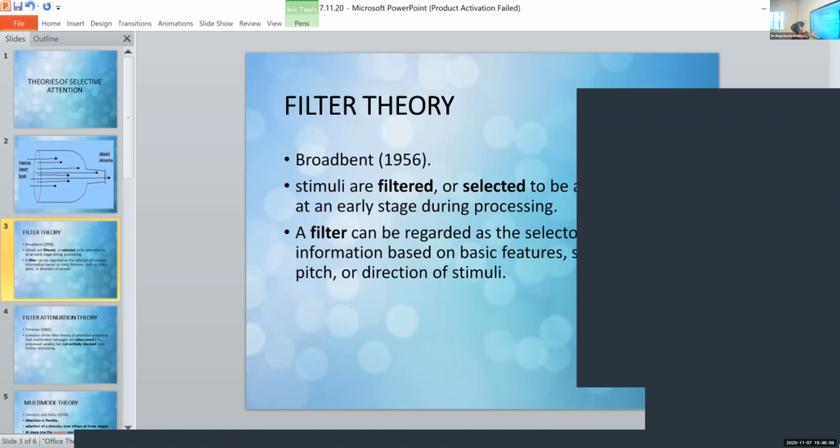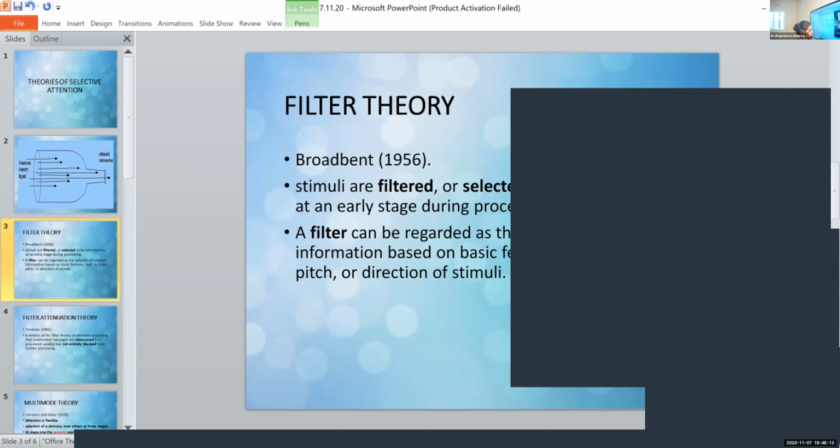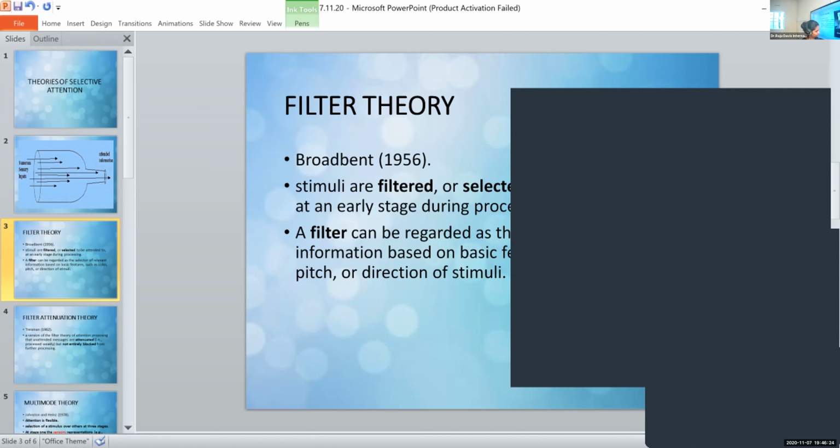Then, filter theory of selective attention, is that clear? Yes? Ashish, did you understand? Somewhat. Should I explain once more? Yes. Okay, I'll show you.